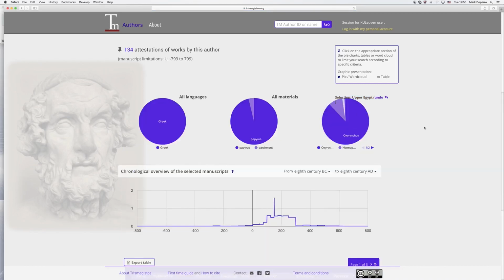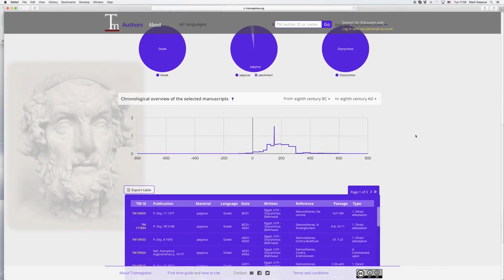And if you click Upper Egypt, you get a survey of 134 attestations of works by Demosthenes from Upper Egypt. And of course, we are only interested in Oxyrhynchus. So if I click Oxyrhynchus now, then you see we have only 118 attestations with this chronological distribution.